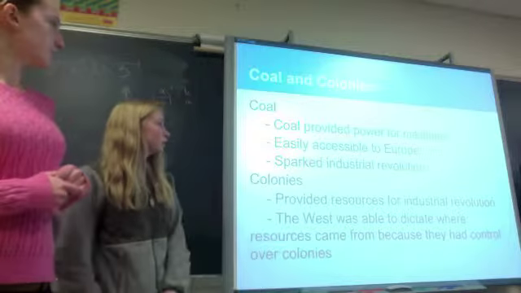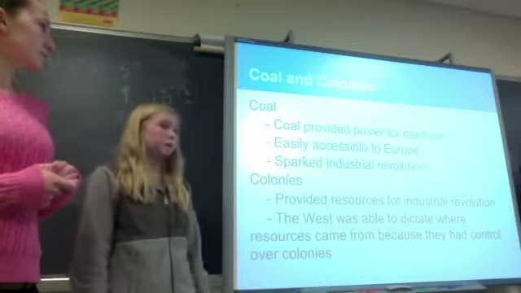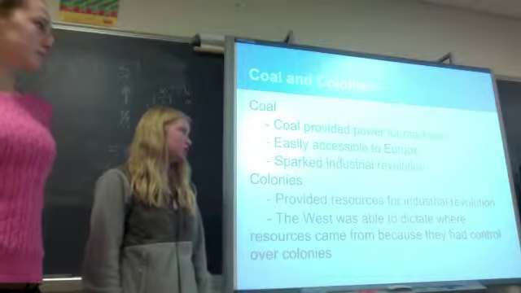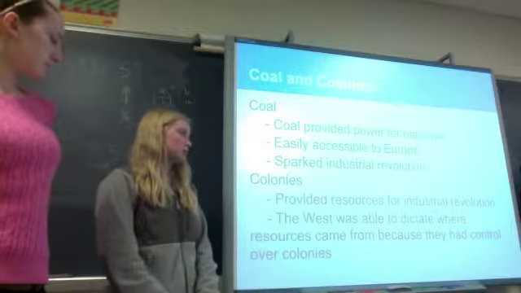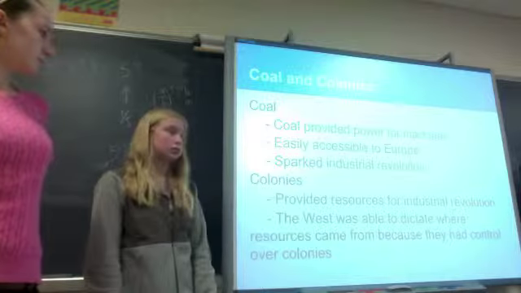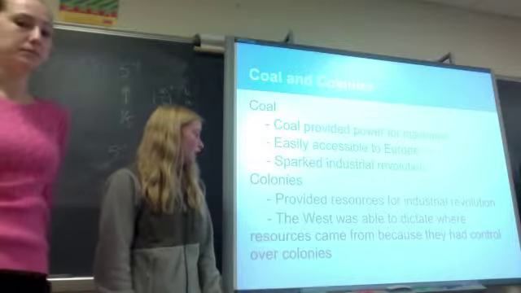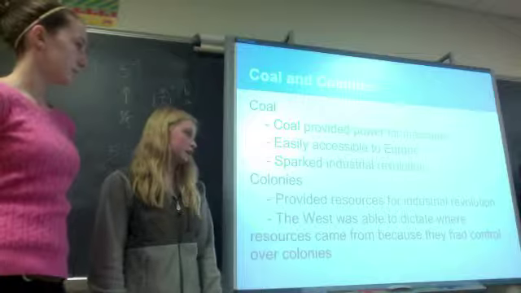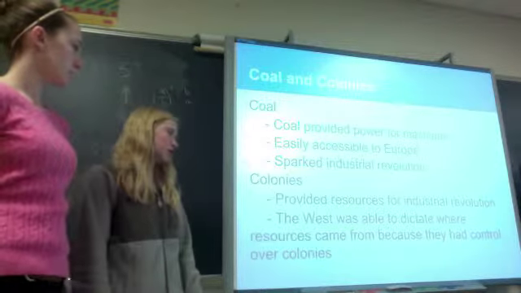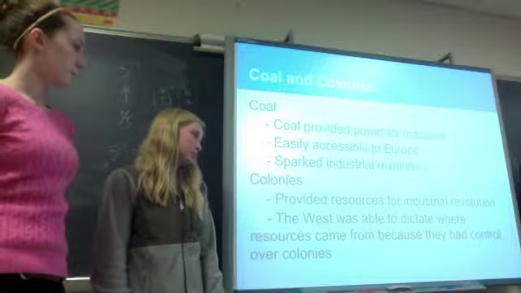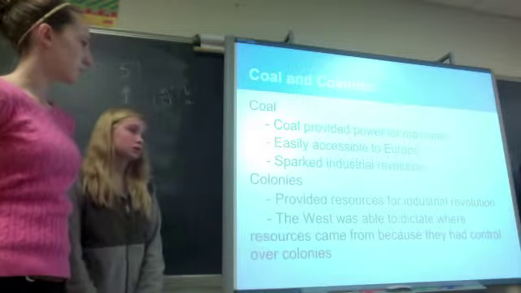So, coal and colonies. Coal provided power for all the different machines, and it was easily accessible to Europe, and that sparked the Industrial Revolution because it powered the machines they had to use. And the colonies provided the resources for the Industrial Revolution, and the West was able to dictate where the resources came from because they had control over the colonies.